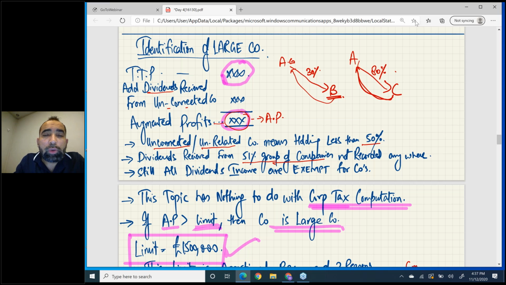Wait, you remember the total format of companies. The company's normal total format ended on TTP. Now how do we identify a large company or a small company? Look here. First you have to write TTP, and then you have to add dividends received from unconnected companies.